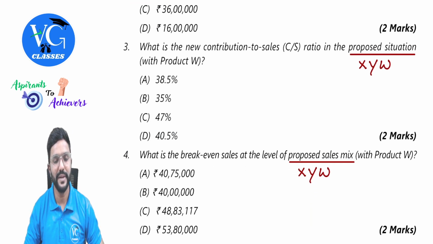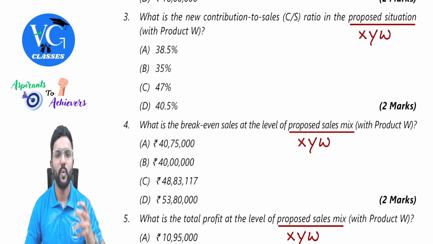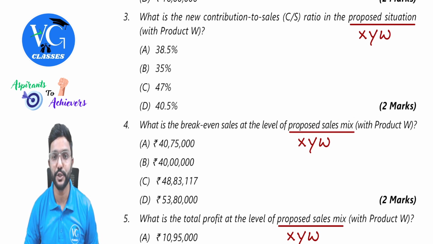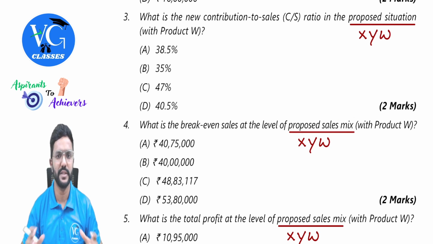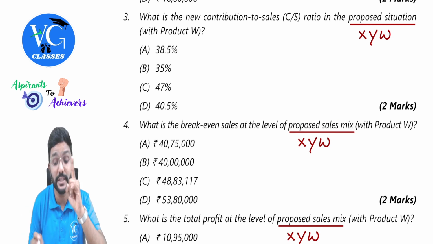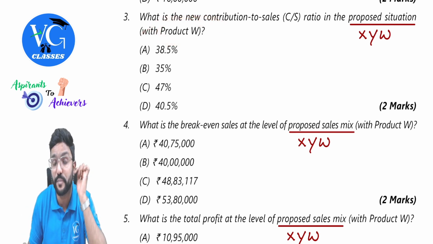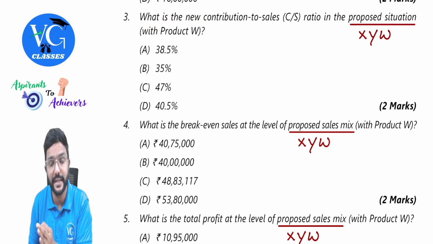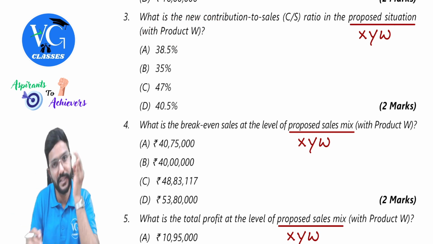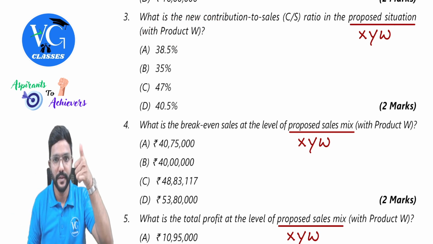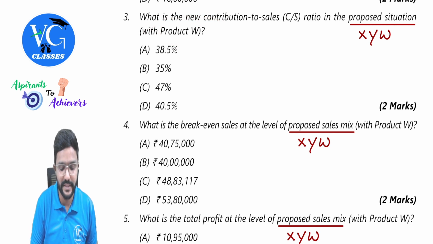Yes, sir. Now coming to 3, 4, and 5. What is the new contribution to sales ratio in the proposed situation? That is with product W. Please be careful. They didn't ask only for product W. They asked for the entire company with product W. Means this is also total, guys, combined. Got it? Yes. Then break-even sales at the proposed level and total profit they have asked.